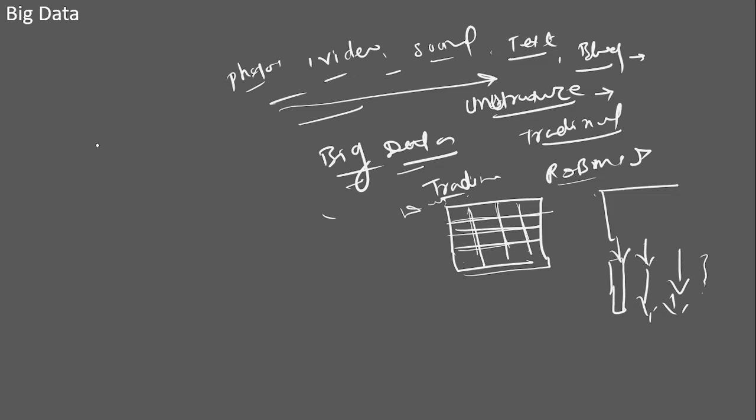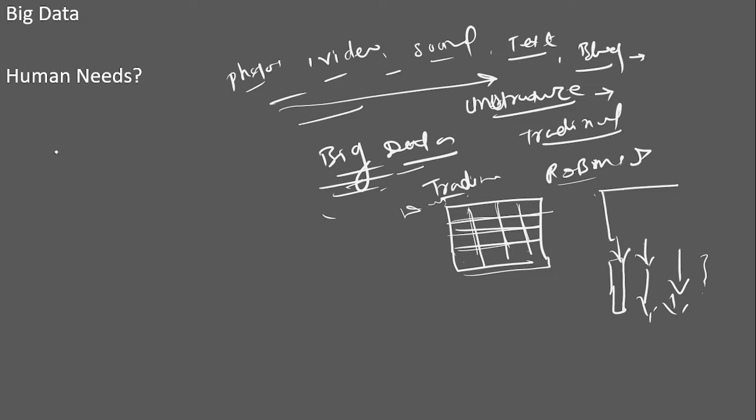Just try to understand. We are trying to understand the evolution of big data here, how this big data got evolved. I'm just trying to explain what the types of data are: structured data, unstructured data, and semi-structured data. Unstructured data is big data, I'm telling you. Let me try to explain in a very simple way how big data got evolved.